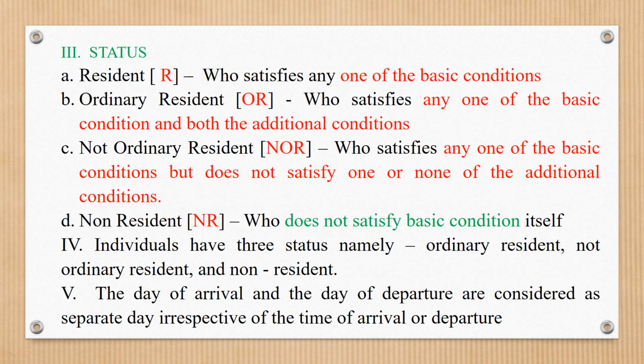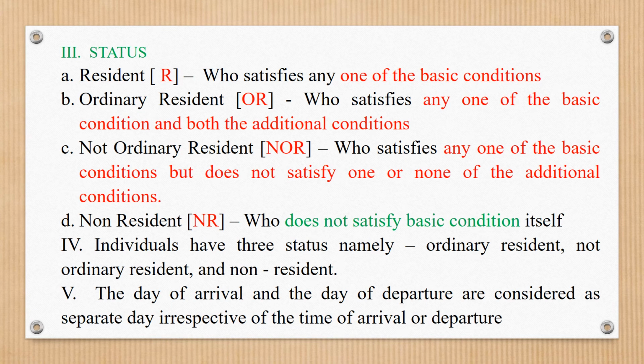Next, status. Resident: an individual who satisfies any one of the basic conditions. Already we have discussed the basic conditions, two rules, condition number 1 and condition number 2. If a particular individual satisfies or fulfills any one of the basic conditions, condition number 1 or condition number 2, he is called a resident.